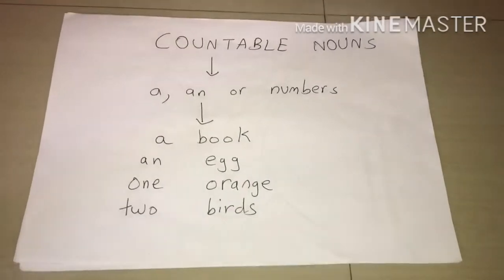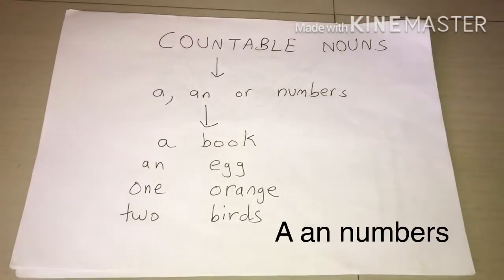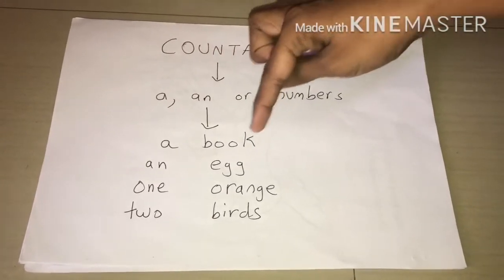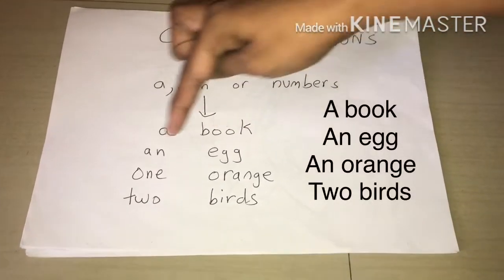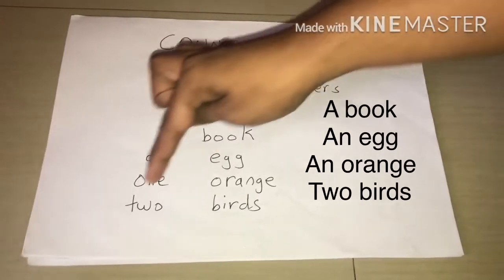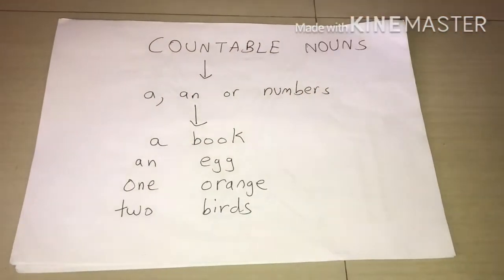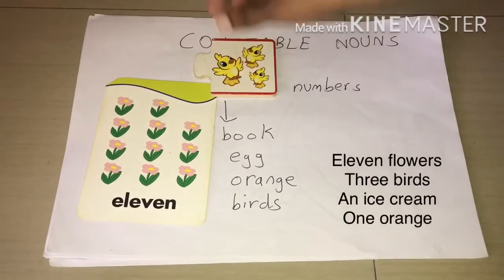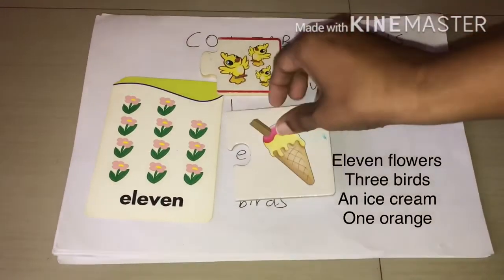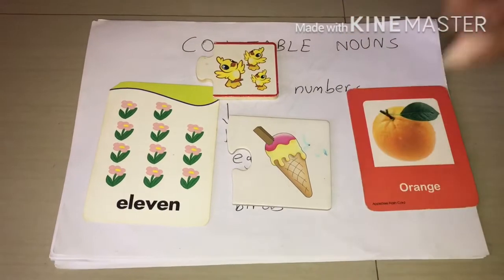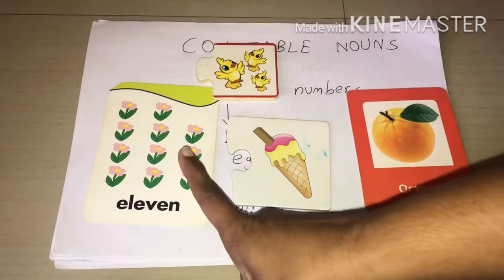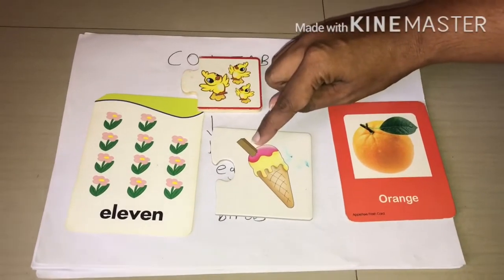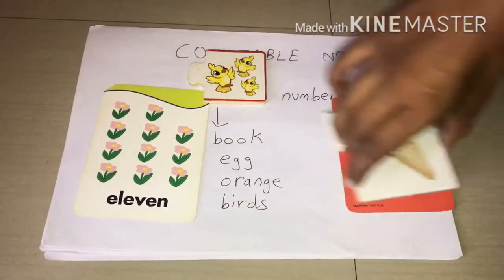Let us see illustrations for a, an or numbers. See the examples: a book, an egg, one orange, two birds. Other examples: 11 flowers, 3 birds, an ice cream, an orange. I repeat, 11 flowers, 3 birds, an ice cream, an orange.